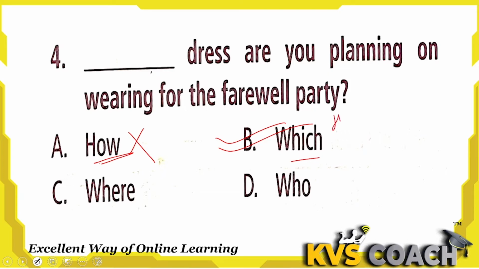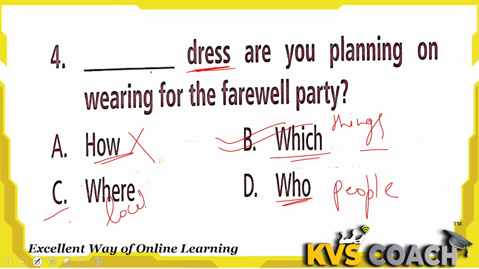Actually, "which" we use for things, and "who" we use for people. If I am talking about people, then I will use "who", as in who will wear this dress. But here I'm talking about a dress. The noun is dress, a thing. That's why I'm using "which" here. And "where" we use for a location or place. We cannot use it for a thing. So "which" is the right answer here.